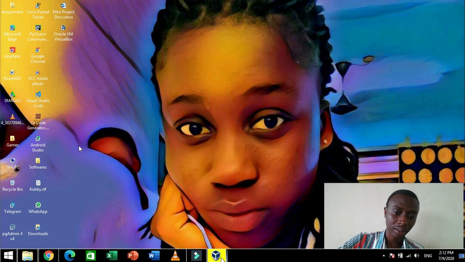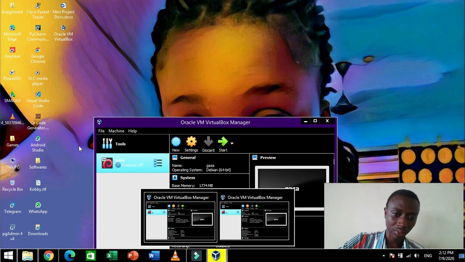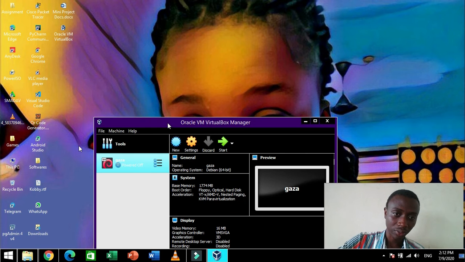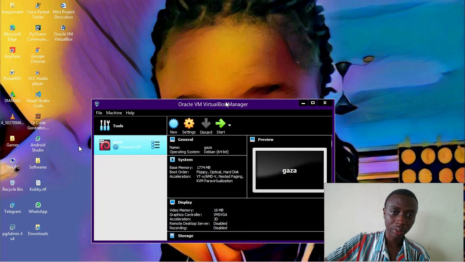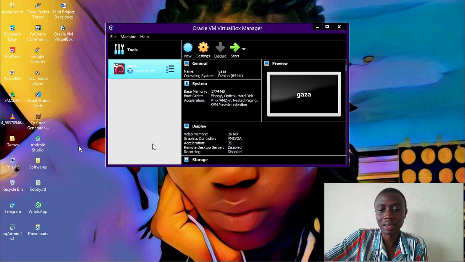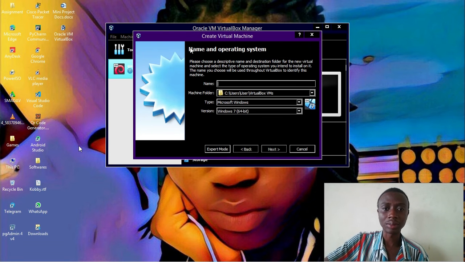I think I have it opened right here. Yes. Why do I have it open twice? Because I was first running it. Okay, I have it here, and let me bring it here so that you see. And we need to create a new laptop, give it our own specifications and everything. So we will hit on new, and you can see my machine is running very fast.